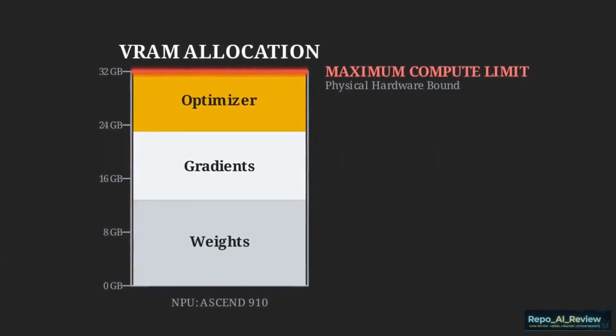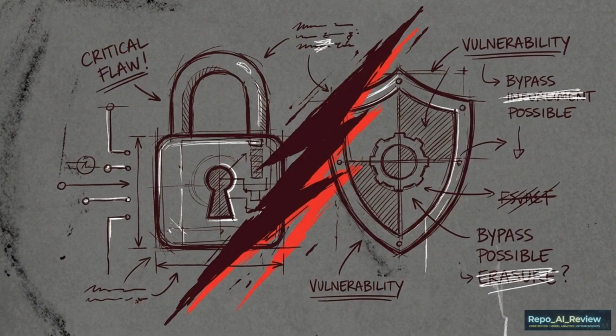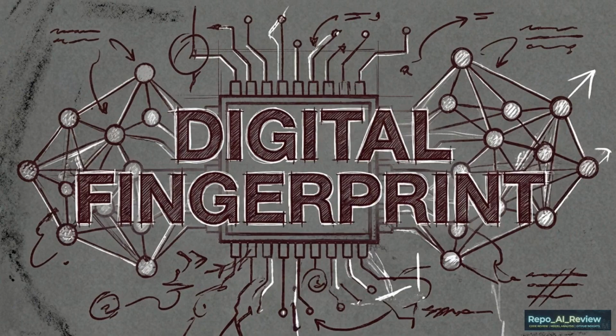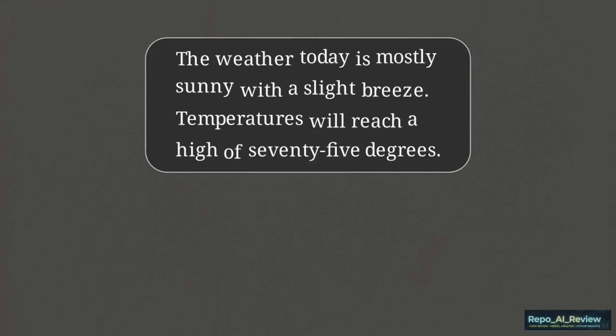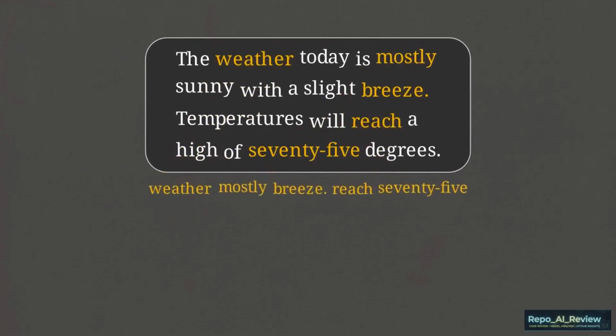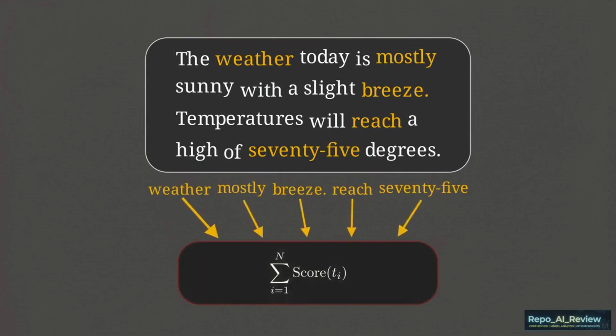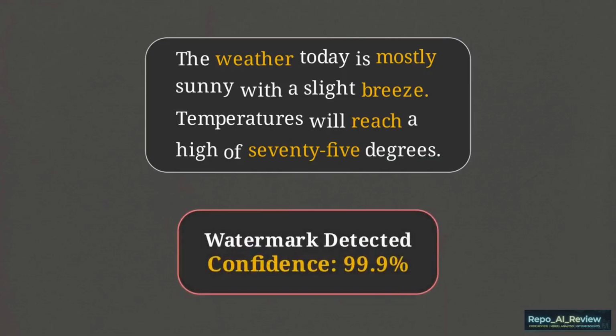Moving past the hardware optimization, we have to audit the sections the creators label as hidden gems, the specific alignments and security tools absent from standard university curricula. The first of these is LLM Watermarking. In the context of this repository, it refers to cryptographic techniques used to track machine-generated text. This diagram illustrates the mechanism. The Python scripts manipulate the model's token probabilities to embed human invisible text markers directly into the generated outputs. The curriculum then details the exact mathematical verification process required for a receiver to analyze that text and detect the watermark with statistical certainty.